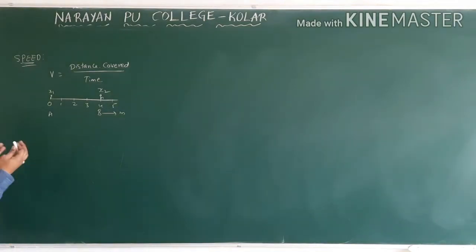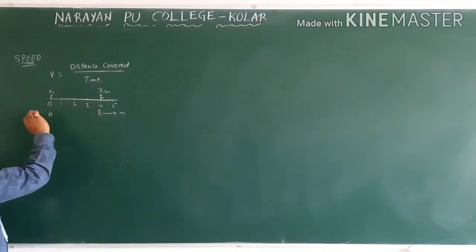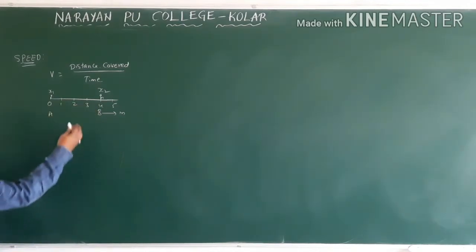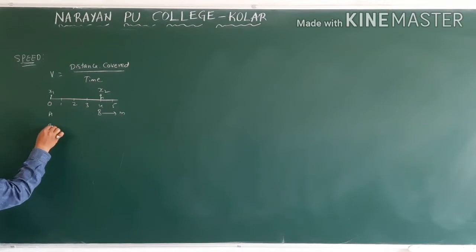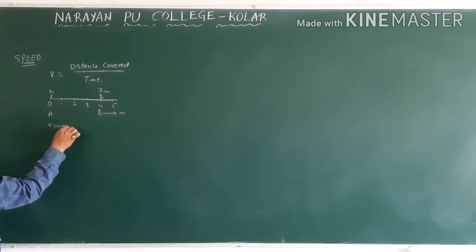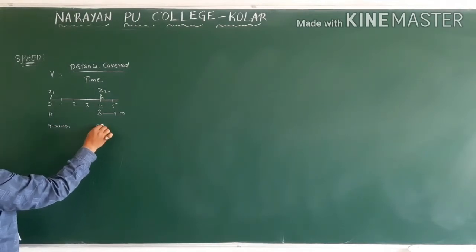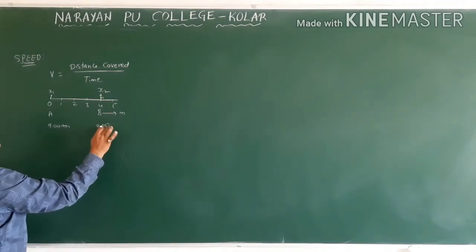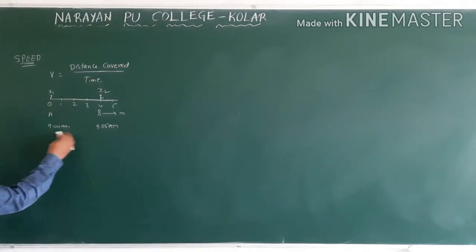So the distance he covered is x2 minus x1, which is 4 meters in total. In how much time? Whenever he starts at origin, let us assume it is 9 o'clock. After reaching, it is 9:05. So we got almost a 5 minute gap, 5 minutes only.